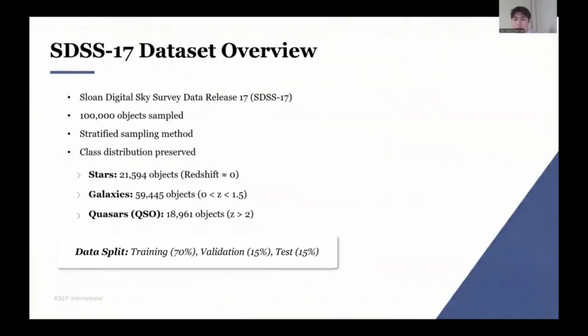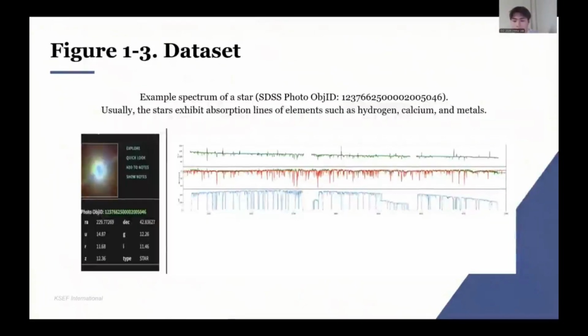Notice the redshift gradient. Stars near 0, galaxies to 1.5, quasars beyond 2. Redshift itself is a strong prior though, though heavy galaxy bias forces handling imbalance.